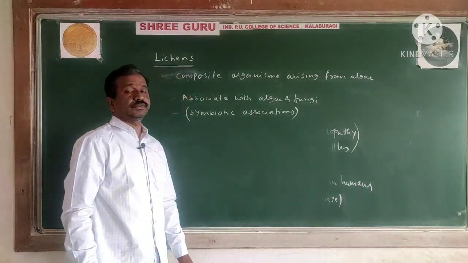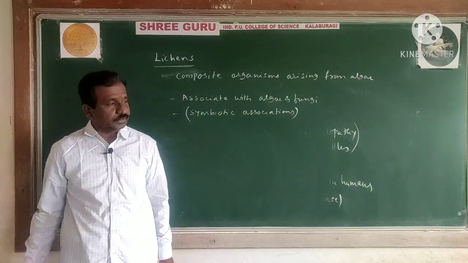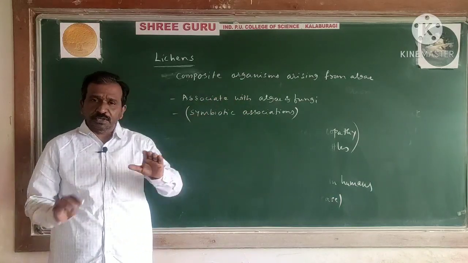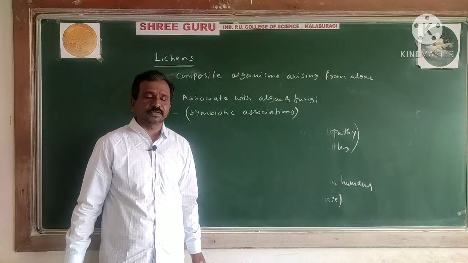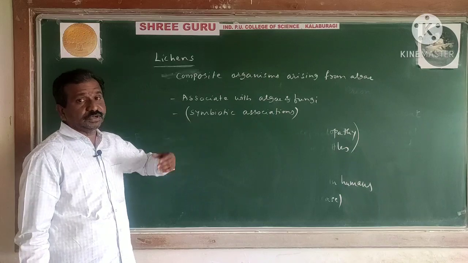Symbiotic association means mutually benefited organisms. Mutually benefited organisms means you can see that with the help of the algae and fungi only they are growing. Why? Because you can observe in a simple way that the symbiotic association is mutually beneficial.